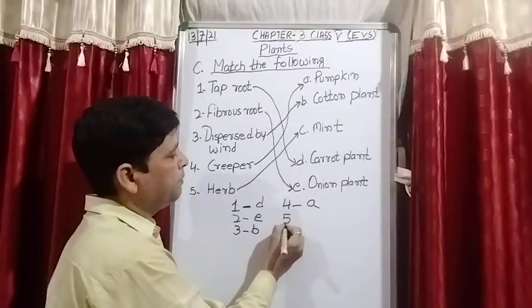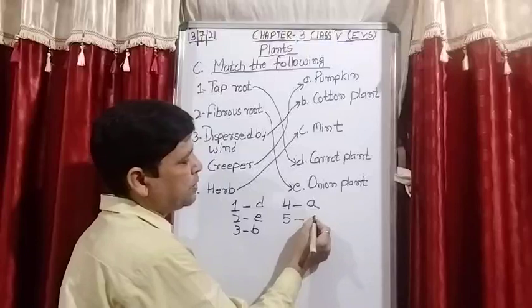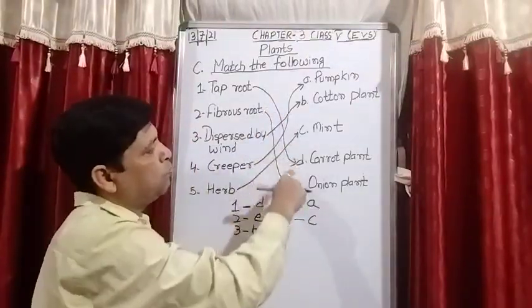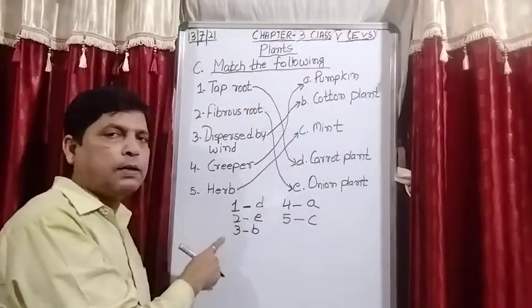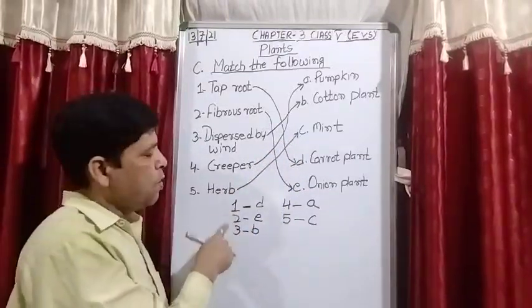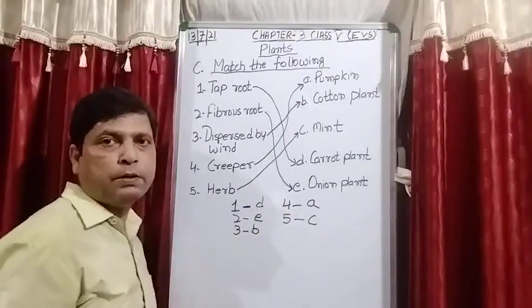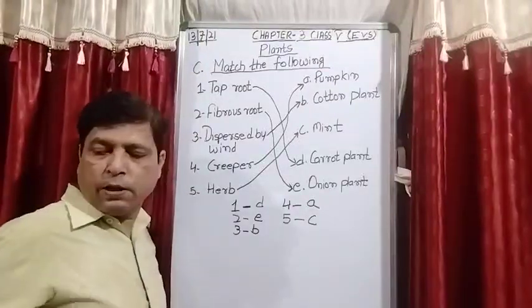Then fifth one, herb is the mint, so option is C. So don't confuse. If you are unable to understand with the help of an arrow, then I have written the answer in this form also: 1D, 2E, 3B, 4A and 5C. Take a screenshot.